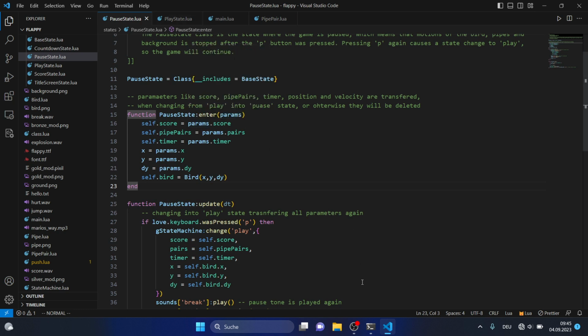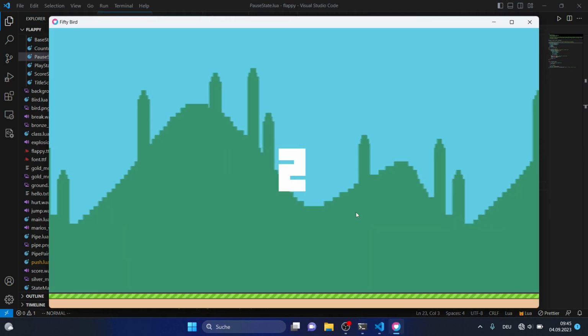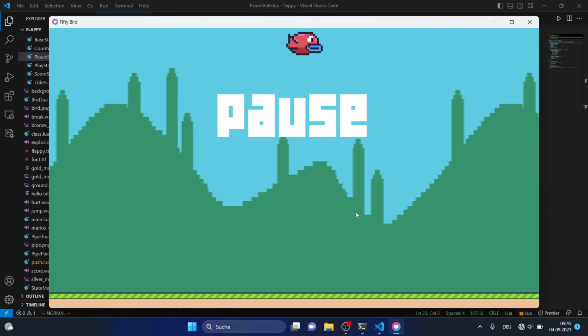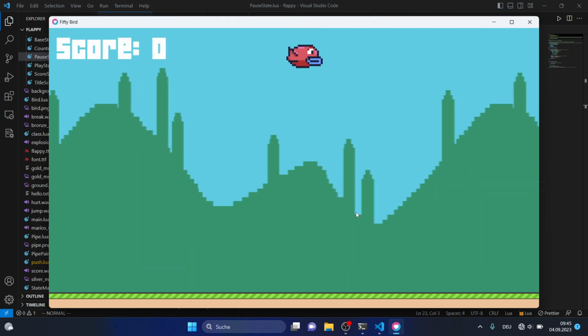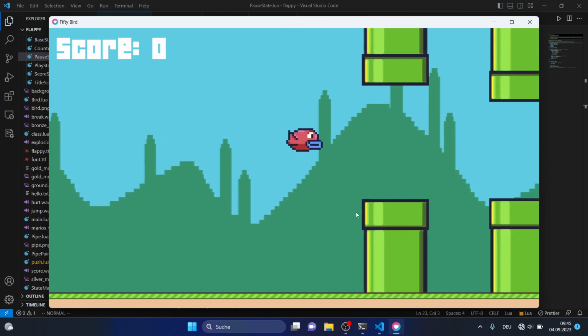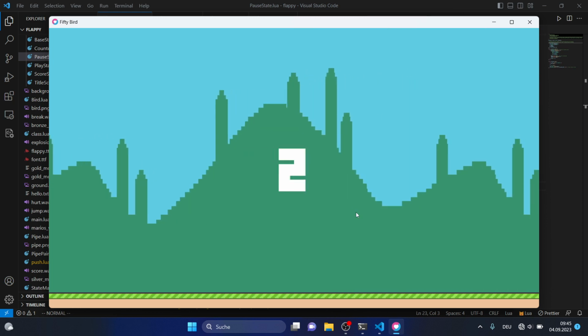So let's see how this looks in the game. For example, if I pause here and now try again, the bird keeps its position. So for example here, yes, it seemed to work.